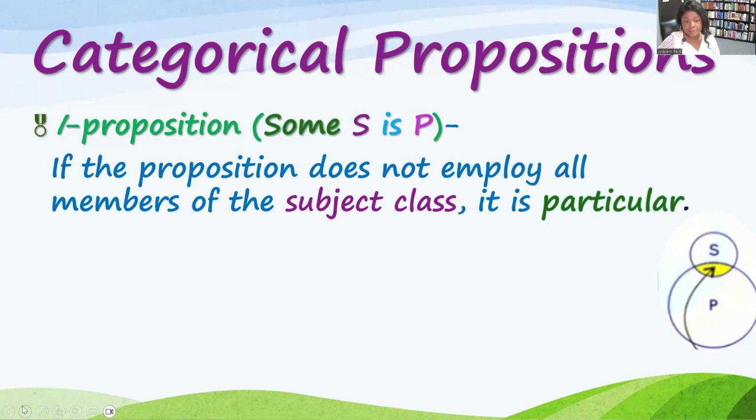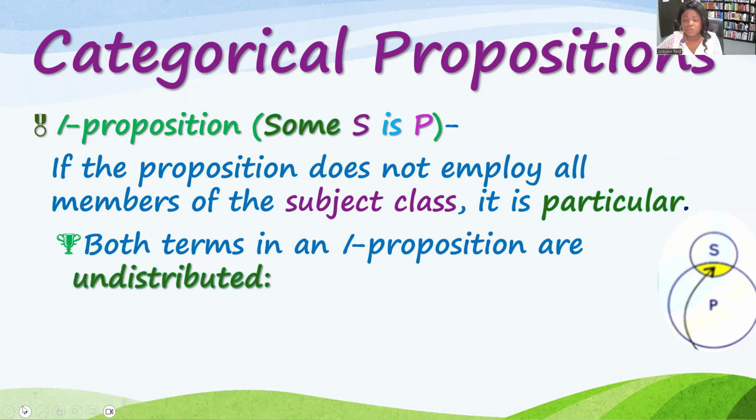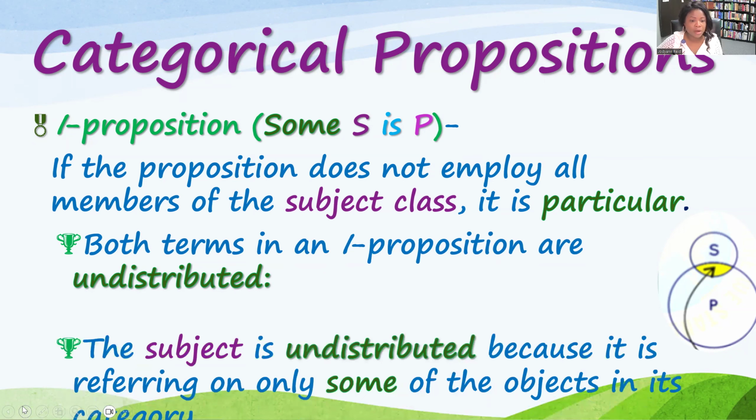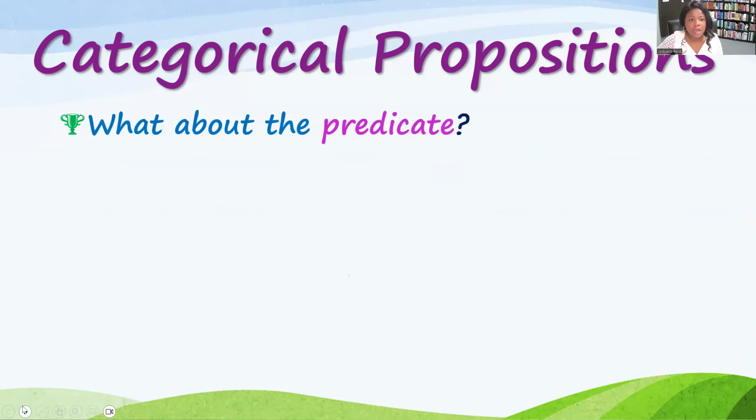So type I propositions, the distribution is both the subject and the predicate are undistributed. Why? Because remember, based on the diagram, it's only talking about that little yellow spot right there in the middle, the part of the subject that is also included in the predicate. It's some. Not all, there's no all in this proposition. It's some of S and some of P. So both of them are undistributed. All right.